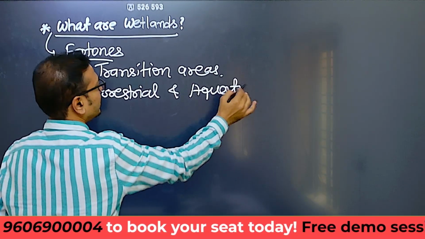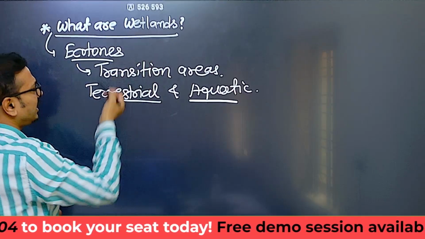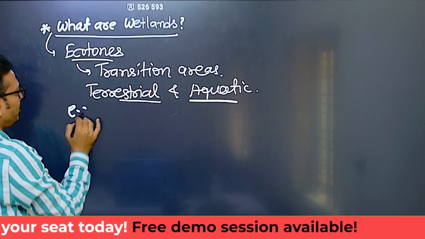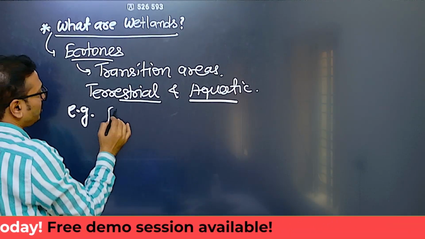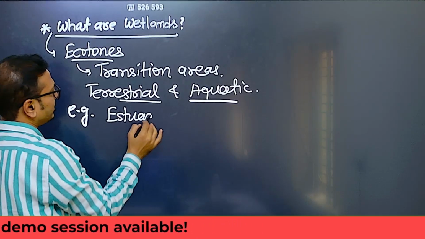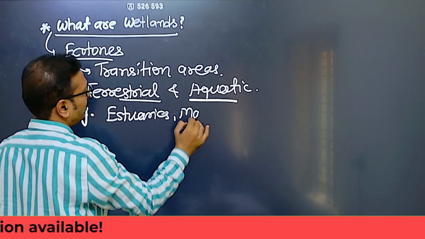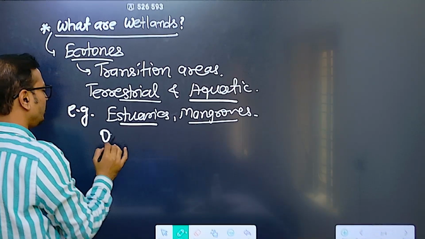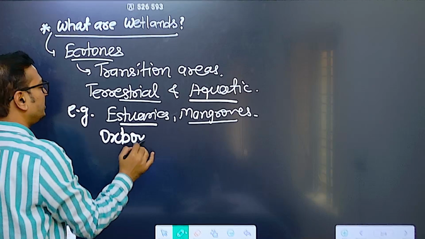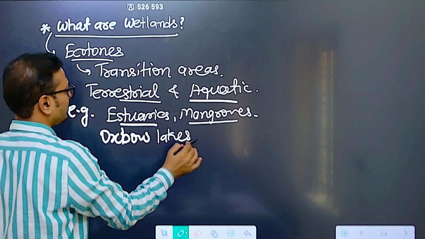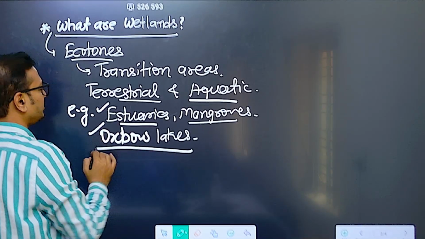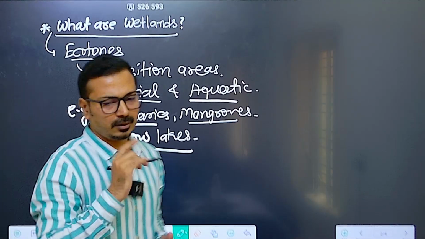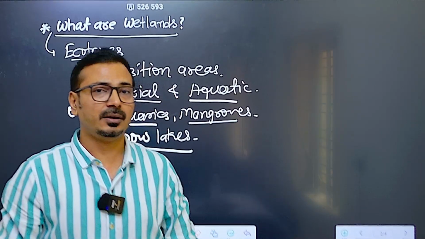Now you can see different kinds of wetlands, for example, coastal swamps or estuaries, or simply mangroves, or oxbow lakes. Many times you will come across this in newspapers also, oxbow lakes, like Kabartal wetland in Bihar.